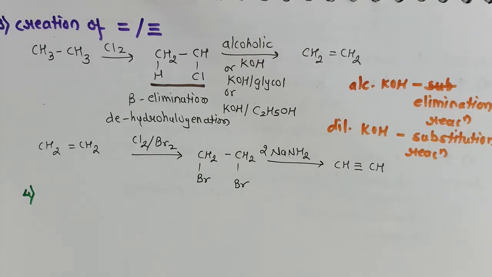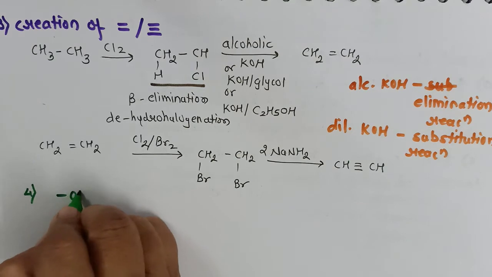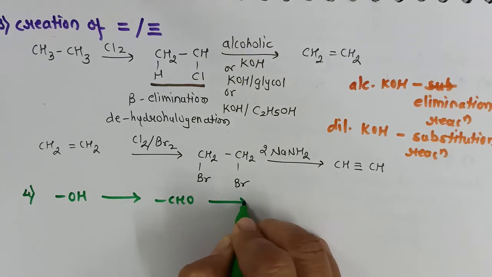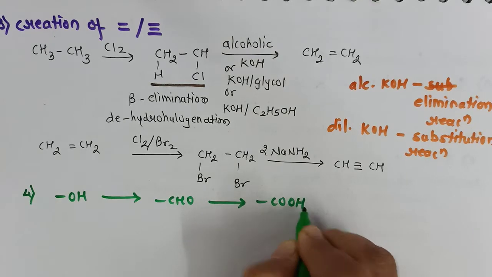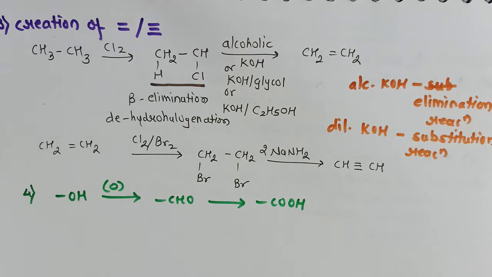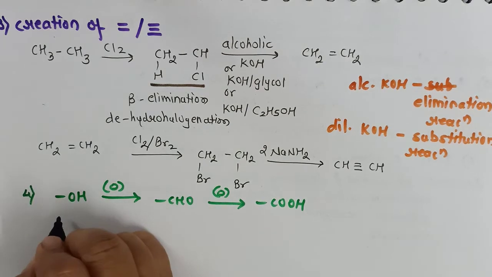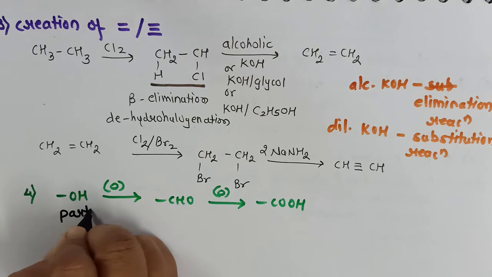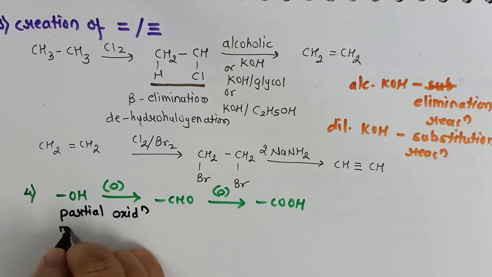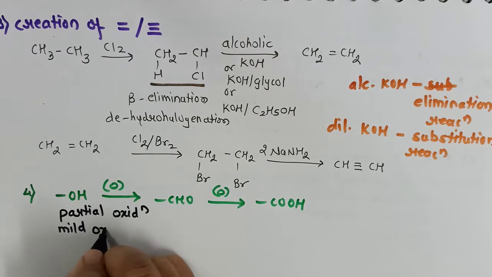The next conversion is the conversion of alcohol to aldehydic group and aldehydic group to carboxylic group. Now we know that alcohol gets converted to aldehyde. It's an oxidation process, and the conversion of aldehyde to acid is also an oxidation process. But now remember, the conversion of alcohol to aldehyde is a partial oxidation, and therefore we need to use a mild oxidizing agent.